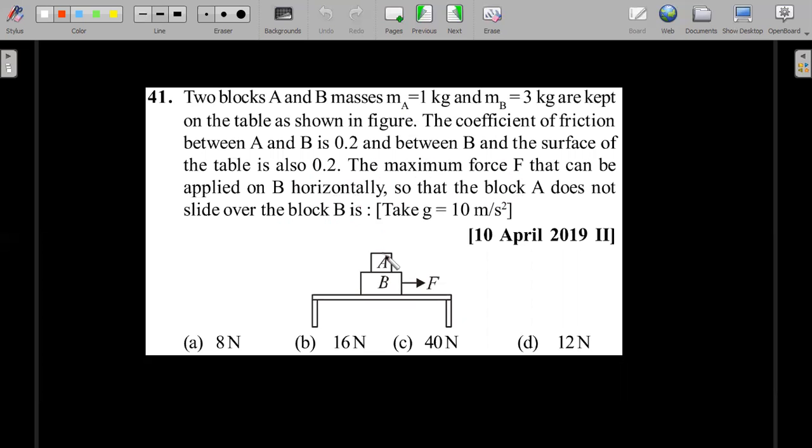What is the maximum force F that can be applied on B horizontally so that block A does not slide over block B? Always draw this diagram on your scribble pad and write down where the frictions are present. That's very, very important for the first step. Also underline which part is being asked: maximum force, so that you can have A sliding over B.